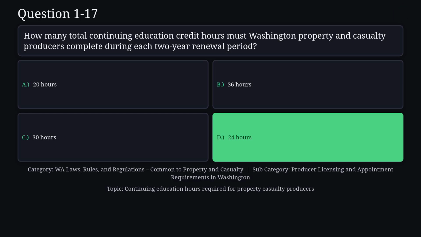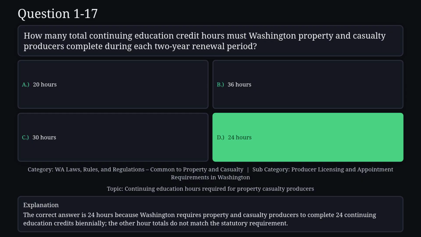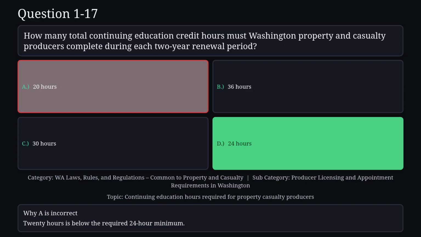The correct answer is D. The correct answer is 24 hours because Washington requires property and casualty producers to complete 24 continuing education credits biennially. The other hour totals do not match the statutory requirement. Reason A is not correct. 20 hours is below the required 24-hour minimum.